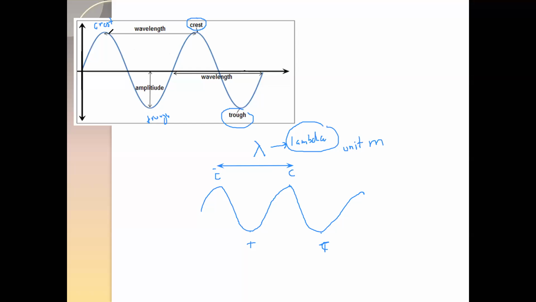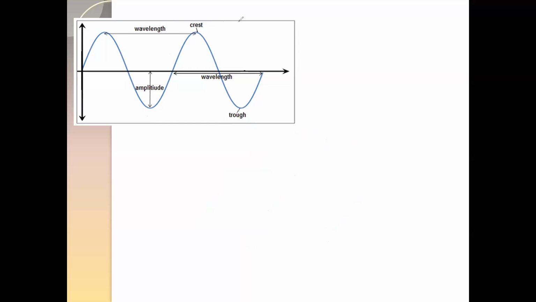So for a transverse wave, the highest points are crests and the lowest points are troughs. The distance between two successive crests is known as wavelength, or the distance between two successive troughs is also known as wavelength.